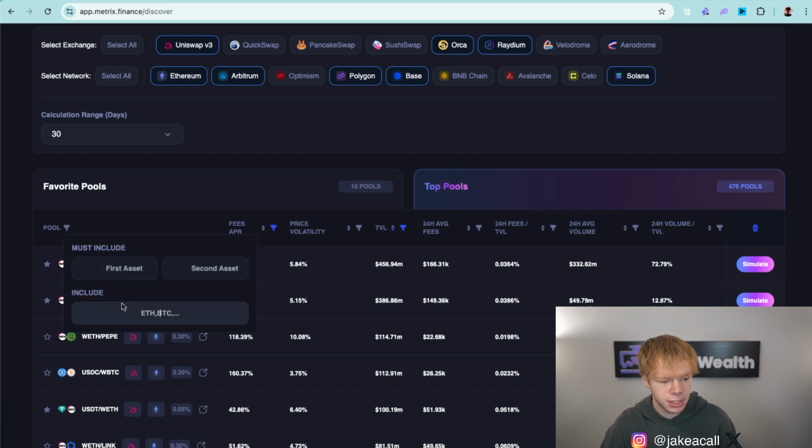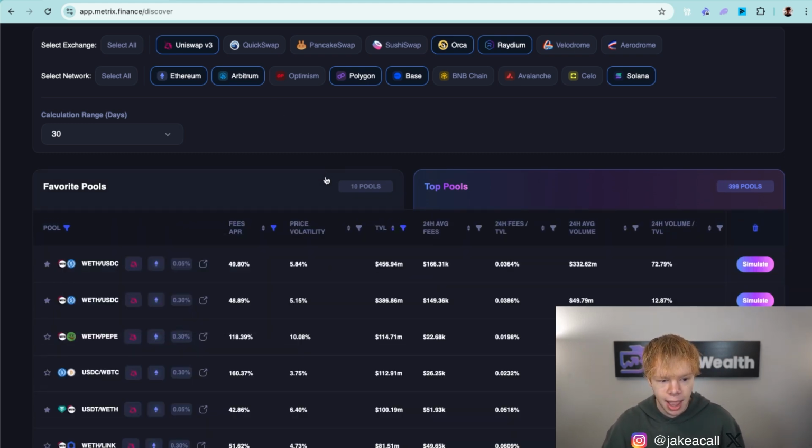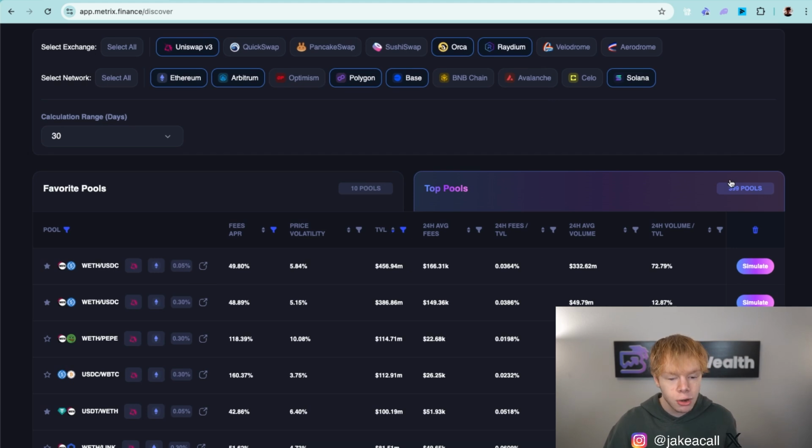So I'm going to start to type in some blue chip assets because my personal rule of thumb is to pair smaller market cap assets or just non-blue chip assets with blue chip assets. So if I type in right over here ETH, BTC, as well as SOL, I will be able to find opportunities that have one of these assets in them, which is 399 different liquidity pools still. That's still a lot to sort through.